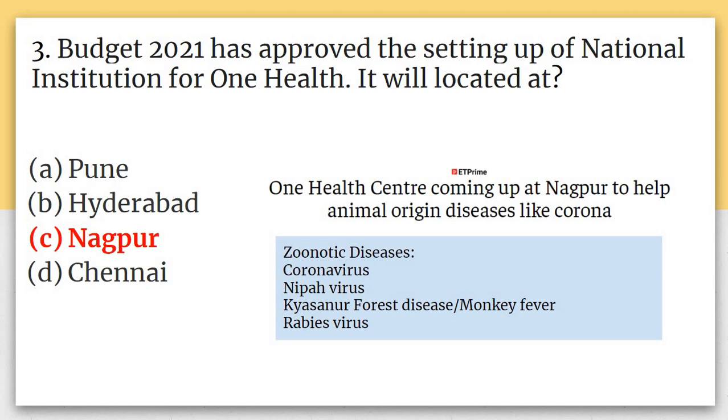So what are they actually called? They are called zoonotic diseases, यानी कि जो भी disease animal से spread हो जाता है इंसानों को, उसको हम नाम देते हैं zoonotic disease का. Examples of that are coronavirus, then Nipah virus, then monkey fever or Kyasanur Forest disease, and then rabies virus.